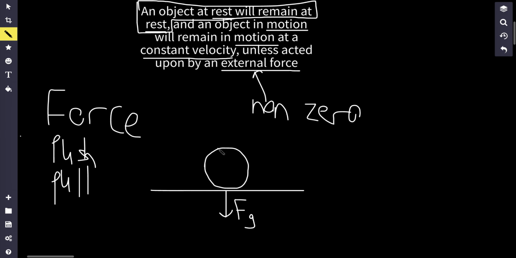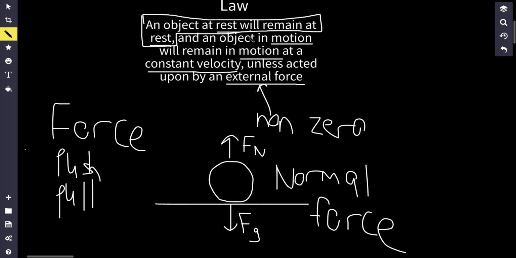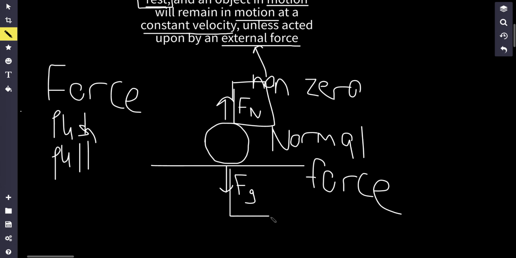The answer is that there has to be another force that counteracts the force of gravity, and that force is called the normal force. When an object is at rest, the normal force is going to be equal to the force of gravity, so they're going to cancel each other out. The amount of the normal force is equal to the amount of the force of gravity. Therefore, this ball isn't going to move.